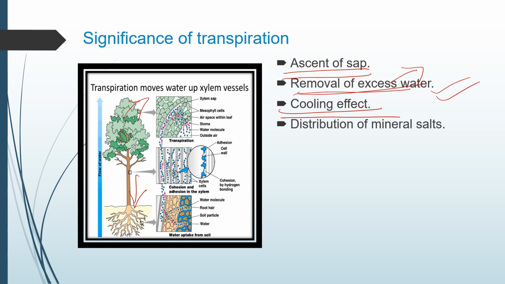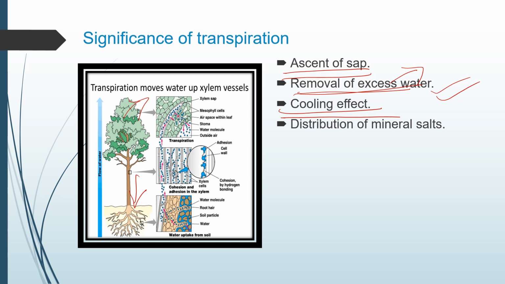This in turn cools the plant. Just as we sweat in summer, that loss of water by evaporation helps cool our body. We drink more water and the excess is evaporated as sweat, and this evaporation cools our body. Like that only, this cooling effect is also there in plants, which are cooled by the process of transpiration.